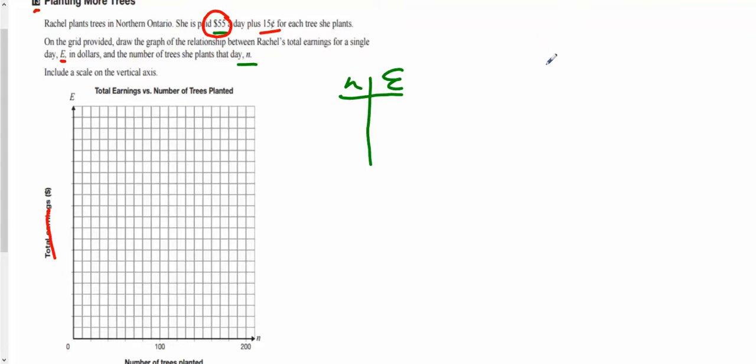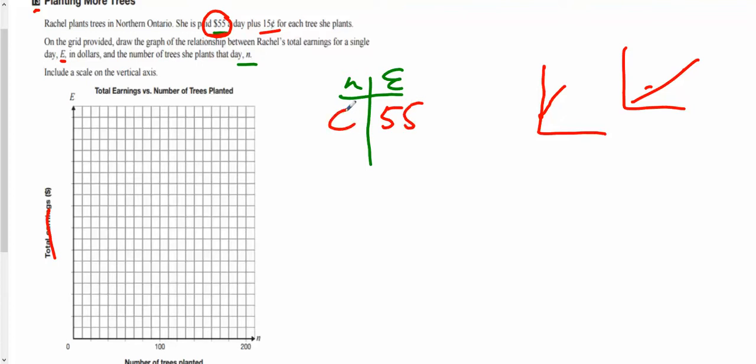So she gets paid something. Let's just think about this real quick. She gets paid 55 bucks a day, and then each tree she plants, she gets 15 cents, and 15 cents, and 15 cents. But we're going to look at the scale here to help us out. If you have 2 points, you can draw a line. That's just the way it is. And the nice thing about this one is we're told that she gets $55 a day. So if she gets paid 55 bucks, that means she planted no trees. She shows up to work, she won't keep her job for long, but she'll get paid $55. So at 0, I want to go to 55, but there's no scale here.